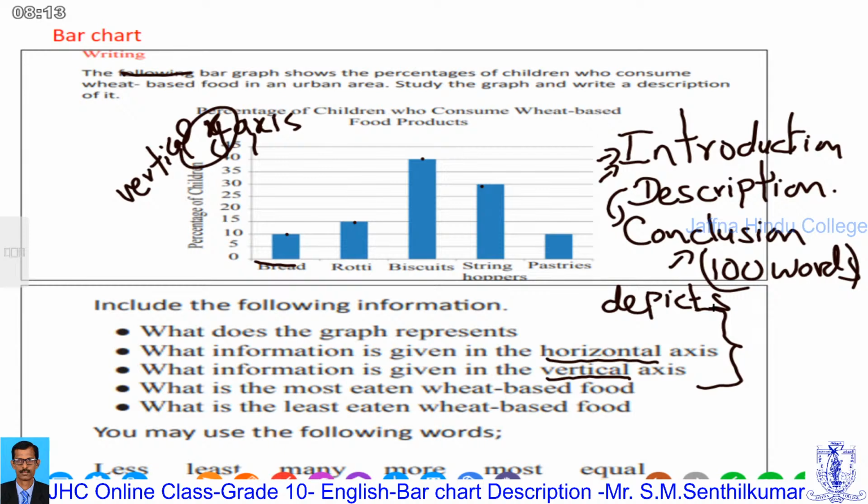You have to write in full form. Don't write just "different type of food." Some of the students write "the horizontal line shows" and always use the same word. Don't repeat one vocabulary word.